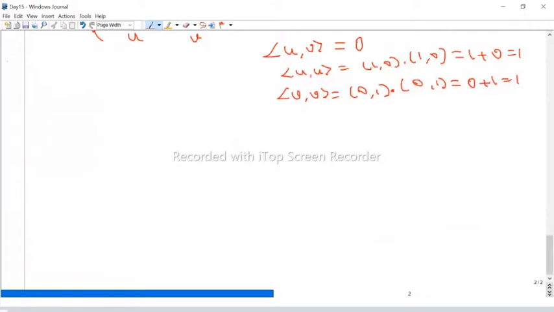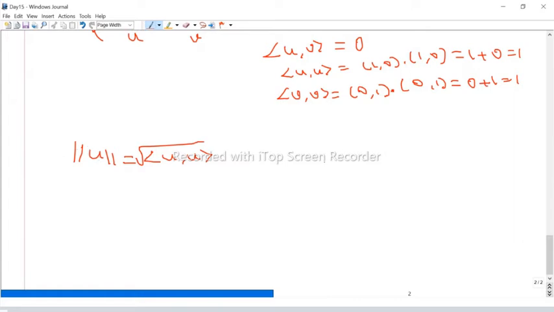So how to normalize? We define the notion of the norm of a vector, norm u. By definition, norm u is the square root of the inner product of u comma u.